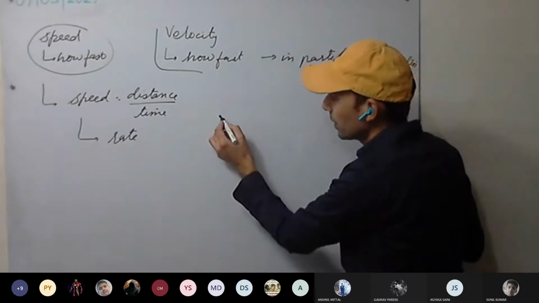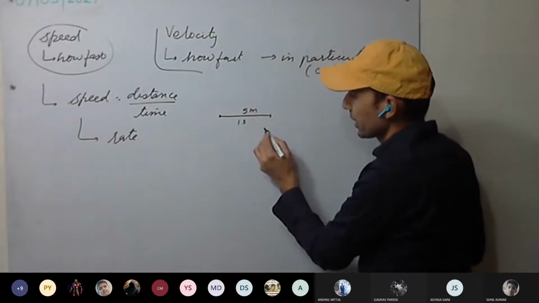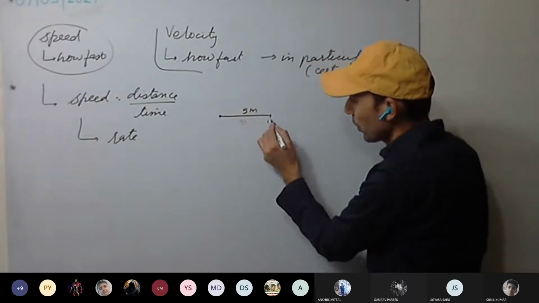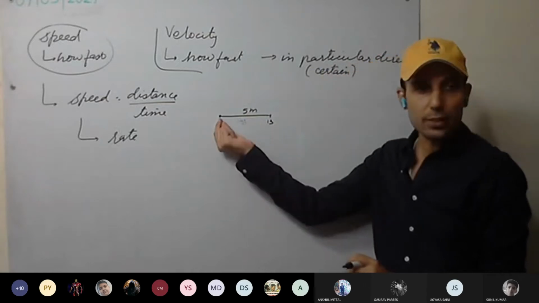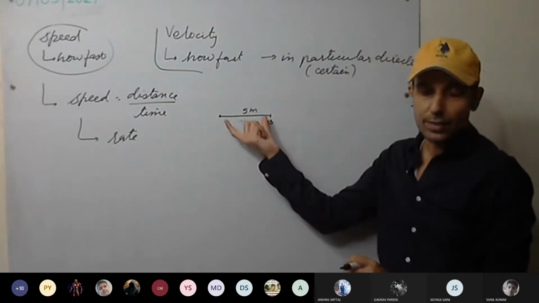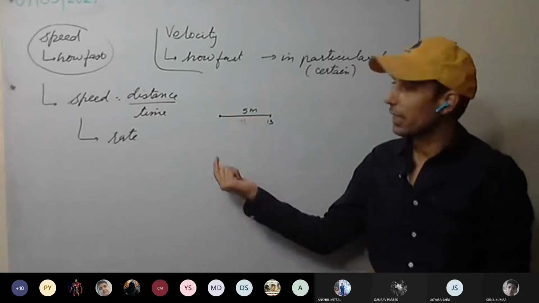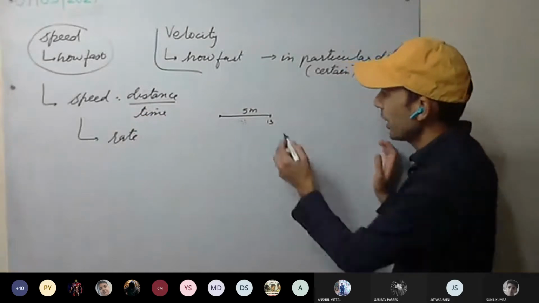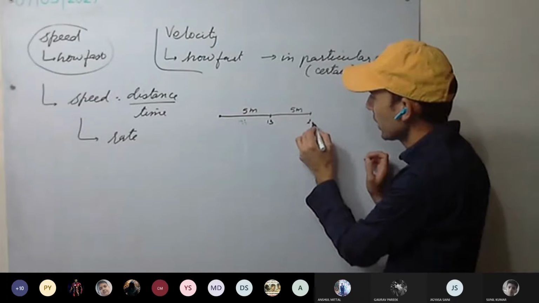For example, here is the body and it moved here. It covered 5 meters in 1 second. So after 1 second, the position is here. There is a change in distance. Earlier it was 0, now it is 5 meters. So at what rate the distance is changing will give us the speed. Next second as well, 5 meters more, that is 2 seconds.